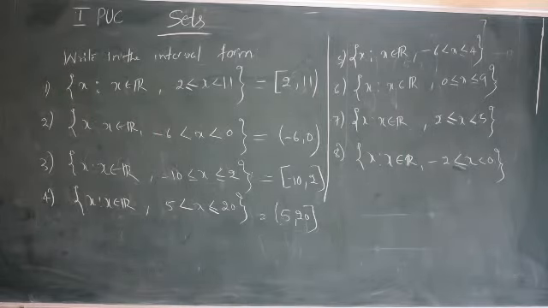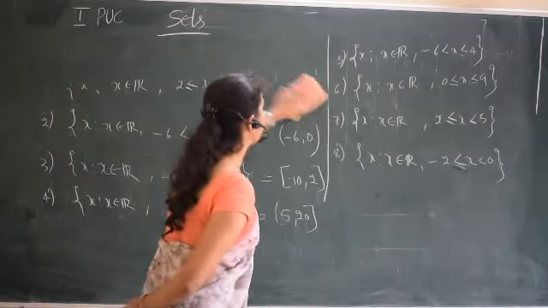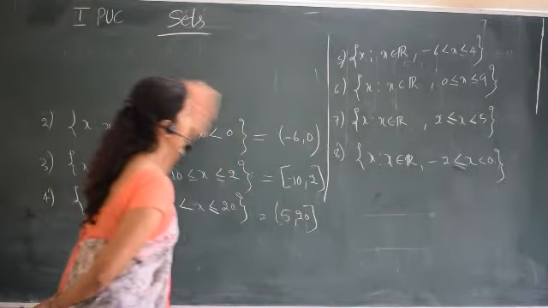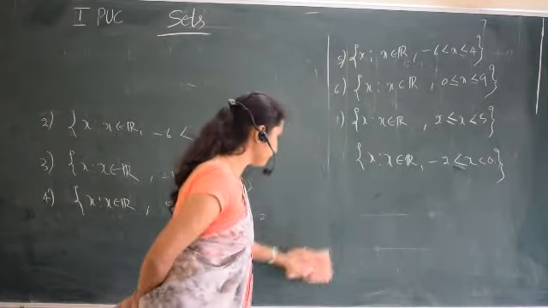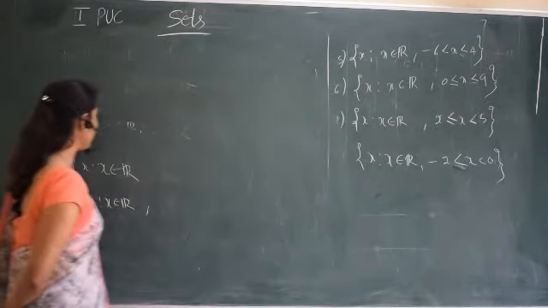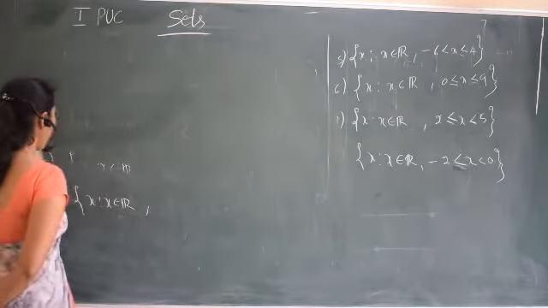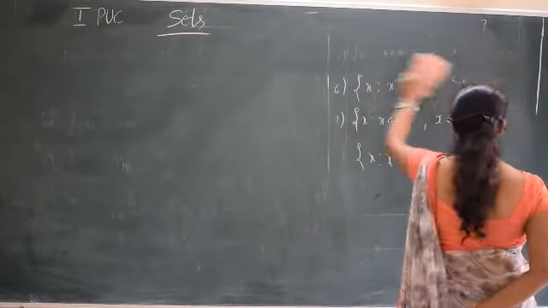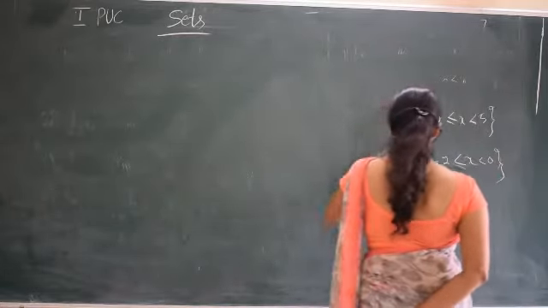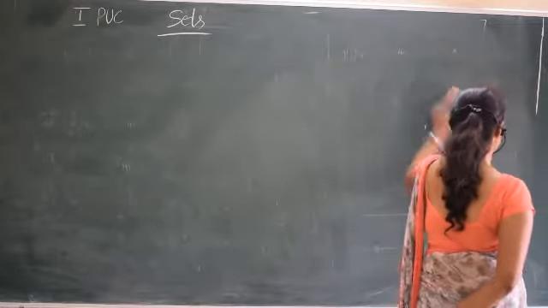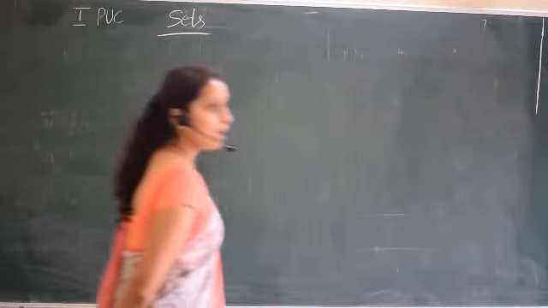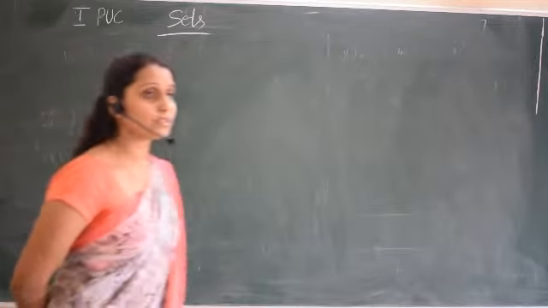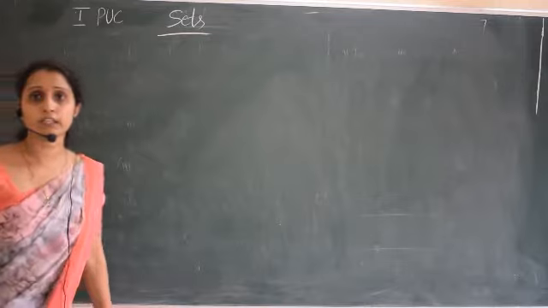So we have discussed conversion, writing intervals in the set builder form as well as writing set builder form in the interval form. That means we have considered these intervals as subsets of the real line. Not only these, there are standard sets: the set of natural numbers, integers, rational numbers, and irrational numbers. All these are also subsets of the real numbers.